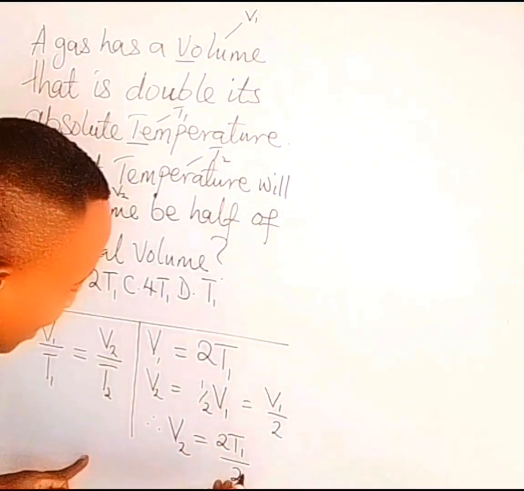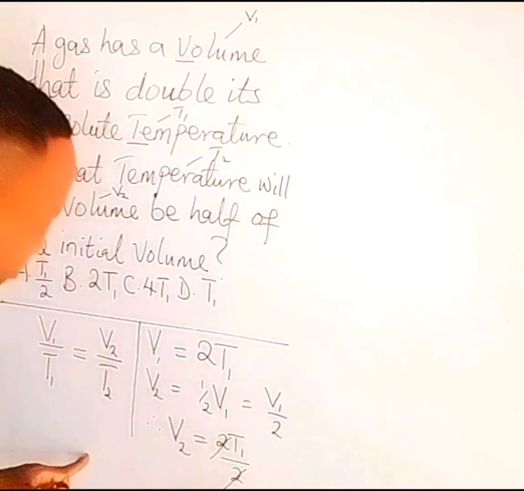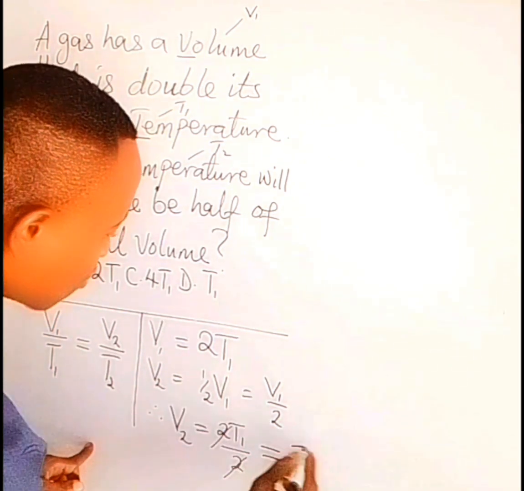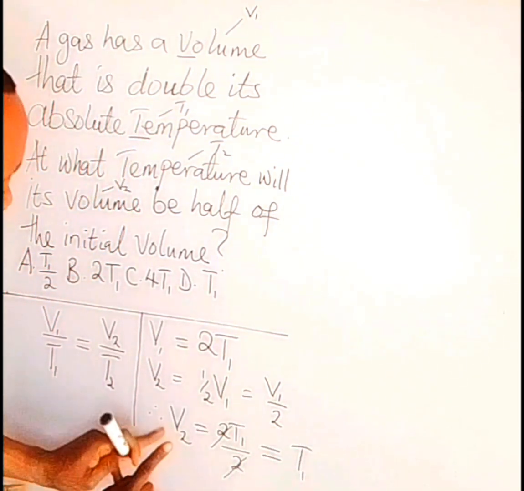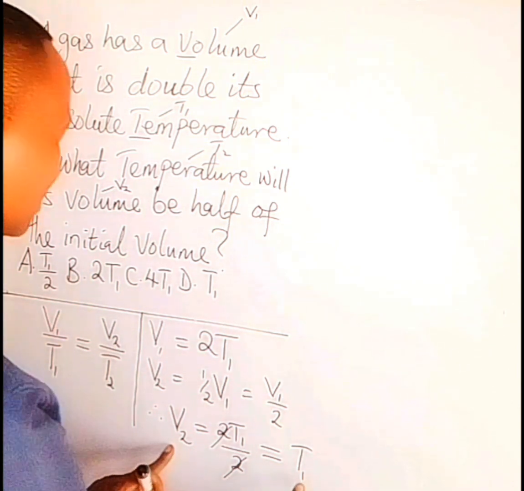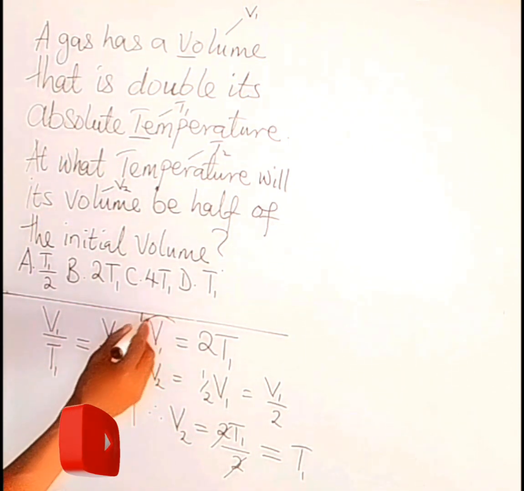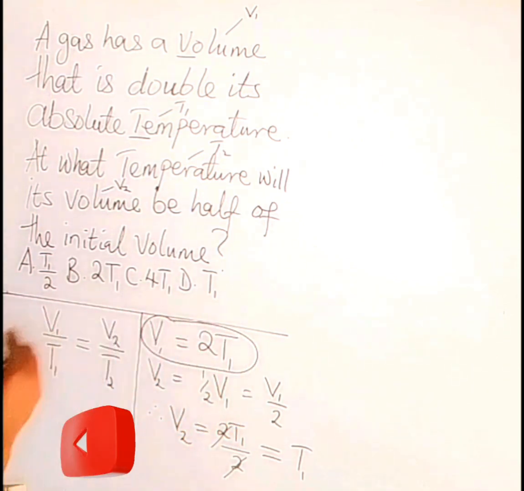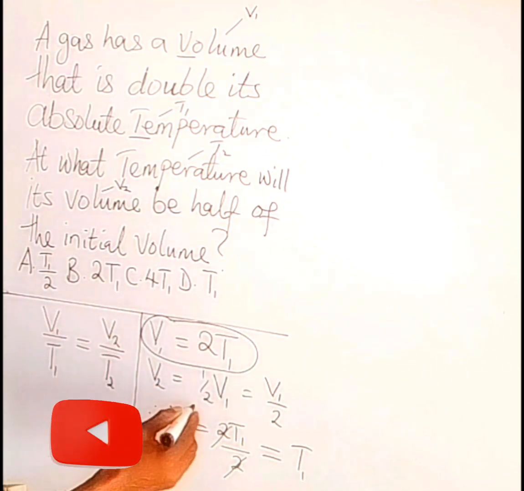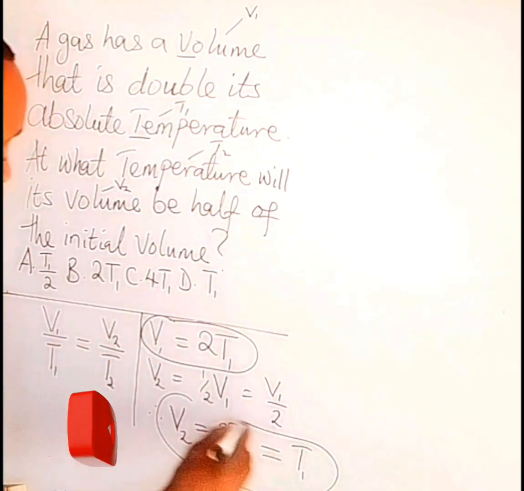Now, you can simply cancel 2 up and down. V2 will give us T1, meaning that the value of V2 is exactly the value of T1, right? At the end of the day, we have found V1 as 2T1, double of T1, and V2 as T1.